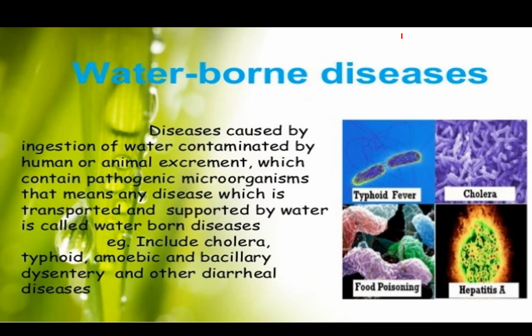If we intake contaminated water which is infected by some human or animal excreta which contain pathogenic microorganisms, that means any disease which is transported and supported by water is called waterborne disease.